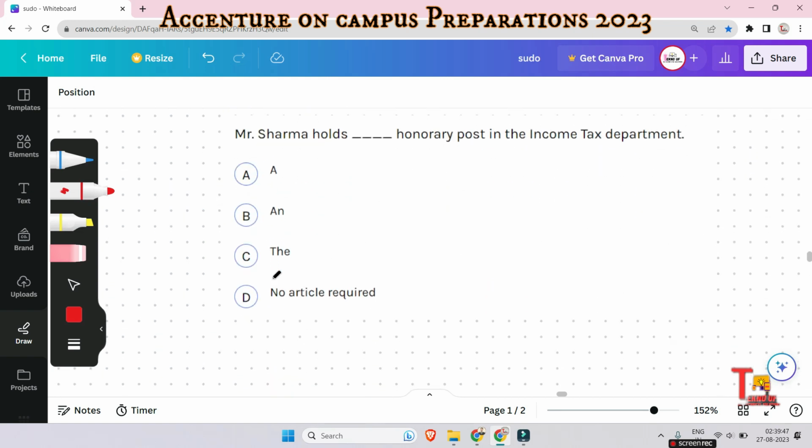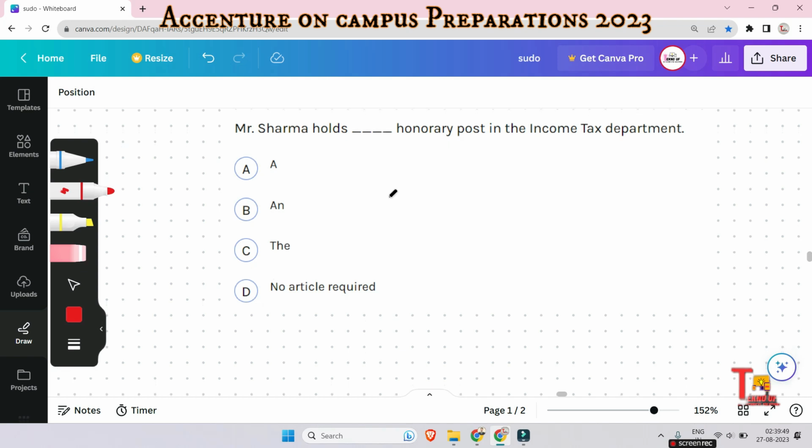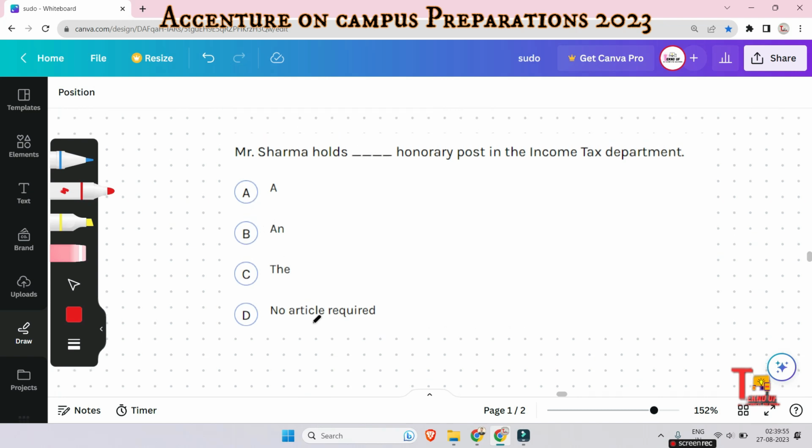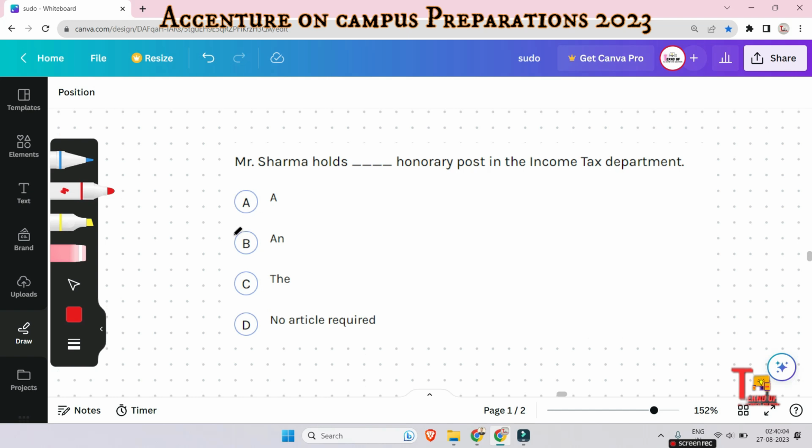Okay, the next question is: Mr. Sharma holds dash honorary post in the income tax department. A, an, the, or no article required. What will be the answer? Please pause the video and try to solve the problem. Actually, the answer will be very easy. That is an. But some of you have a question that it is a consonant, how can this be an?